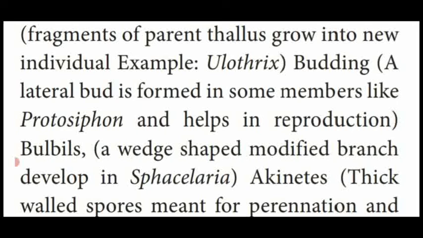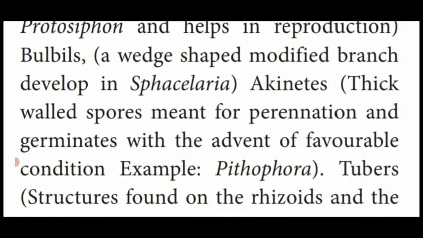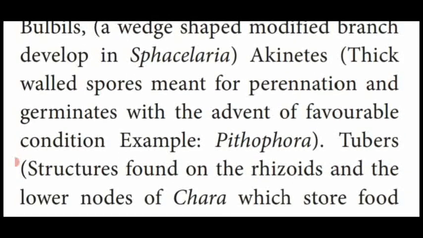Then akinetes, which you already saw in the general characteristic features of blue-green algae. Akinetes are thick-walled spores.